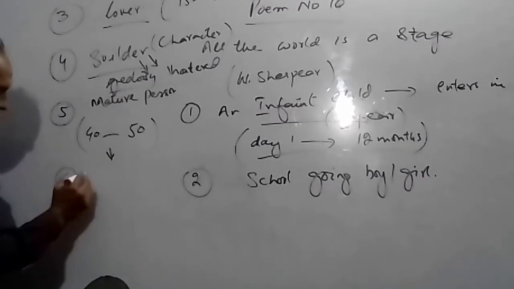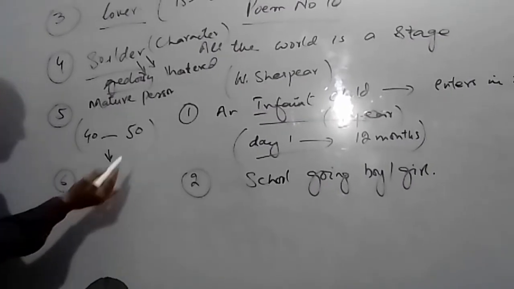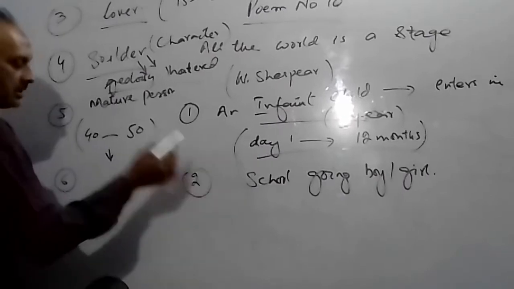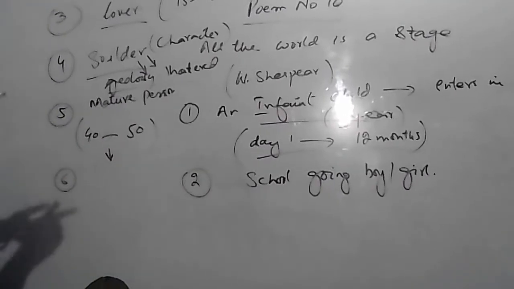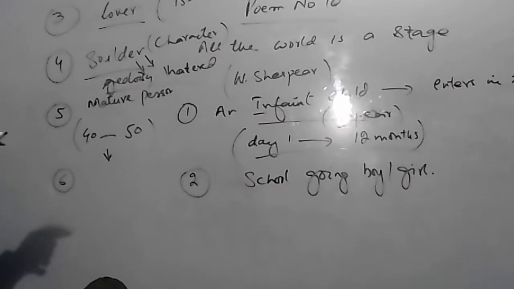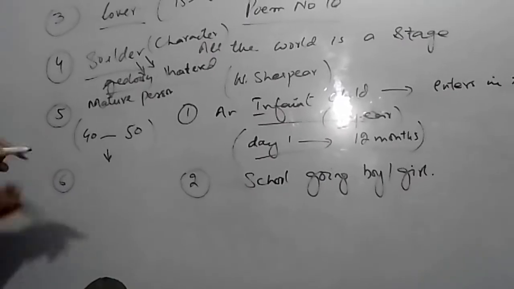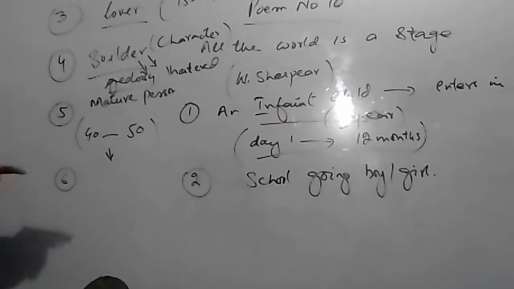Then the sixth character. According to the poet, the sixth stage is once again a reverse gear of his life. Why?